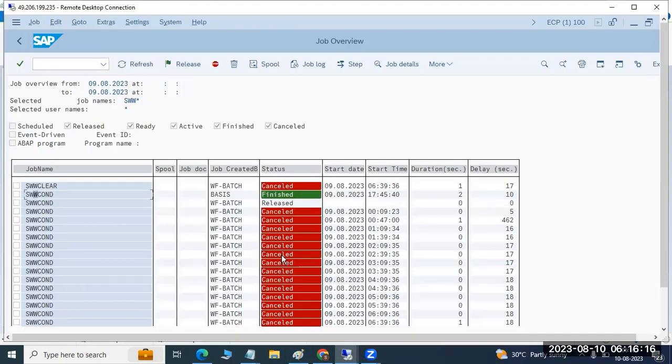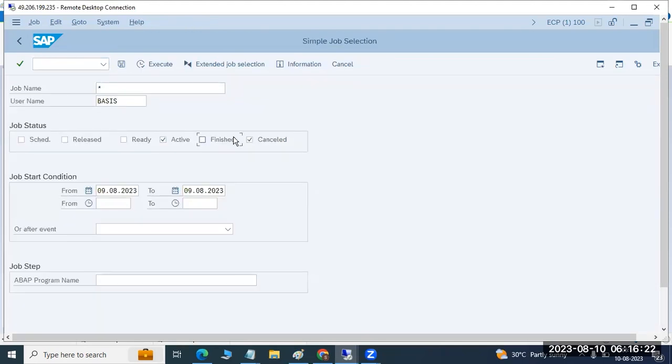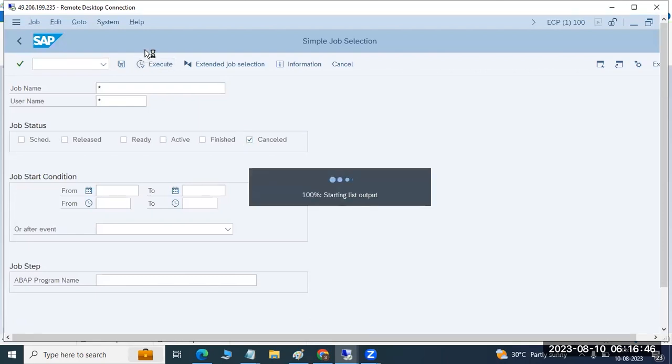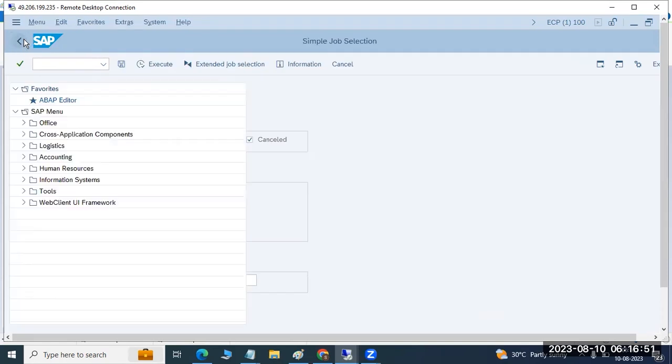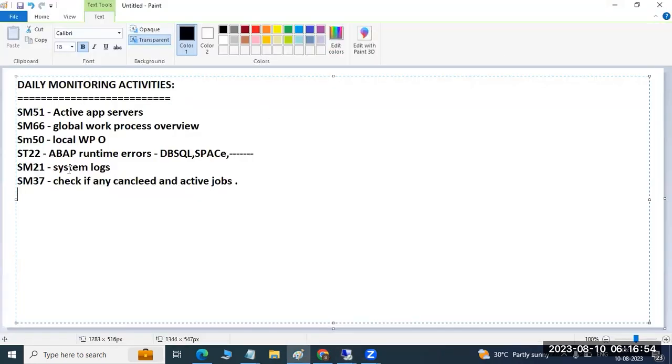Also in SM37, check are there any long running jobs in the system. If any job is running for a long time, more than a day, 3 days, 4 days, then there could be a problem with the system. There are no active jobs here. If any jobs are active, then we can find out. If any jobs are getting cancelled, then we have to take the action in the systems here. This is the way we have to check it in the systems, SM37 and SM21.